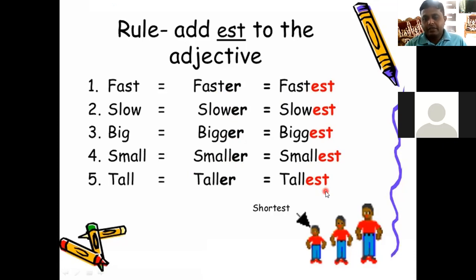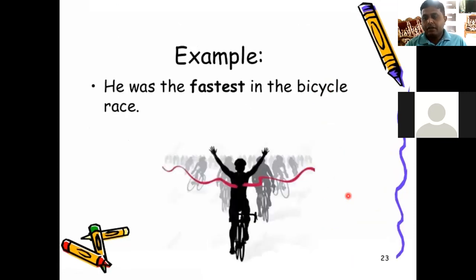So again, it's a matter of vocabulary. We have to keep in mind the superlative form of adjectives, right? So that's the thing. For example, he was the fastest in the bicycle race. Fastest.